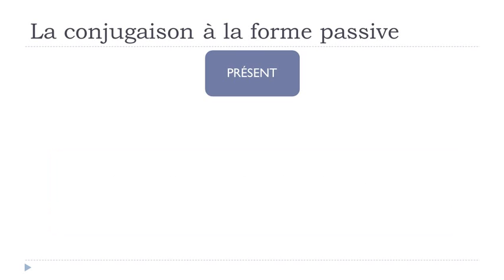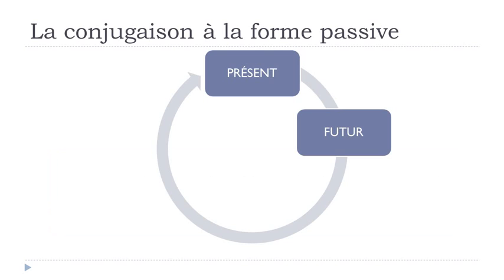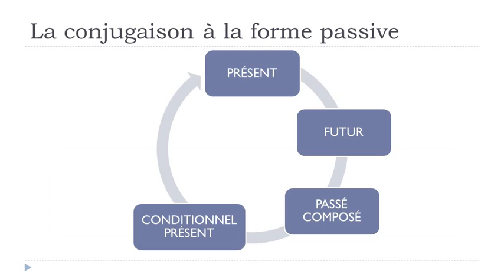So remember that we will see in this lesson le présent, le futur, le passé composé, le conditionnel présent, and then l'imparfait. These are the tenses that we already covered in the previous lessons, okay? So that's the reason why we will try to see how they go in the passive form, all right?